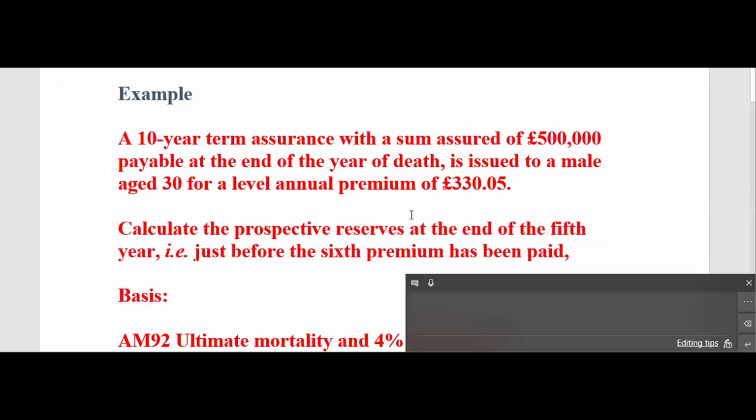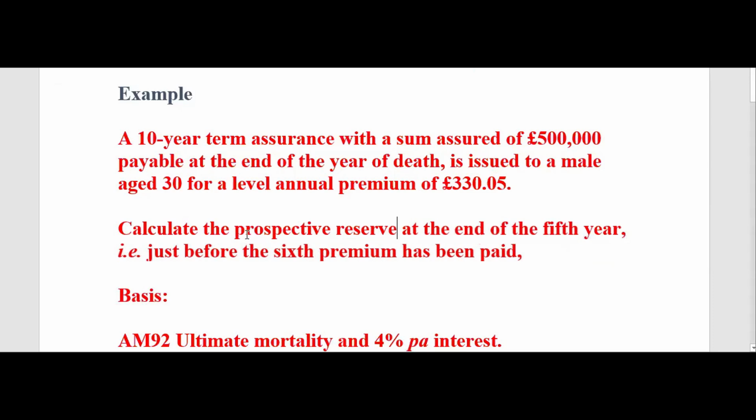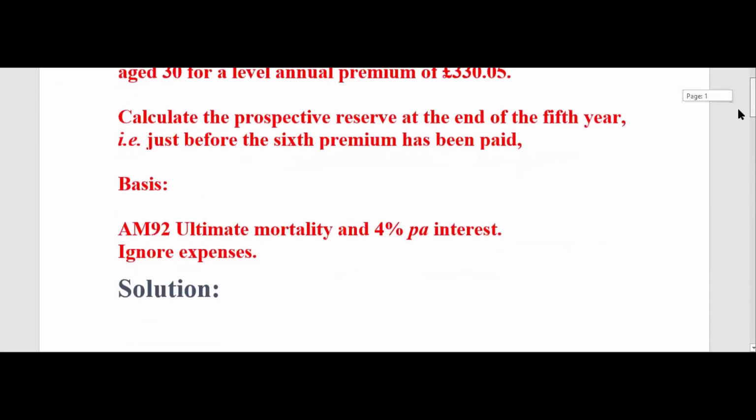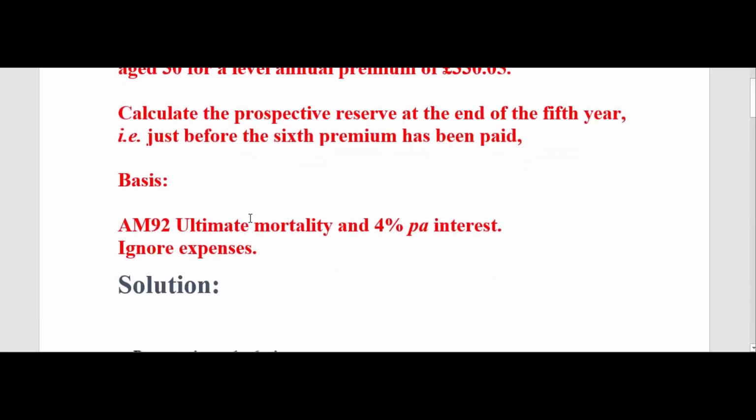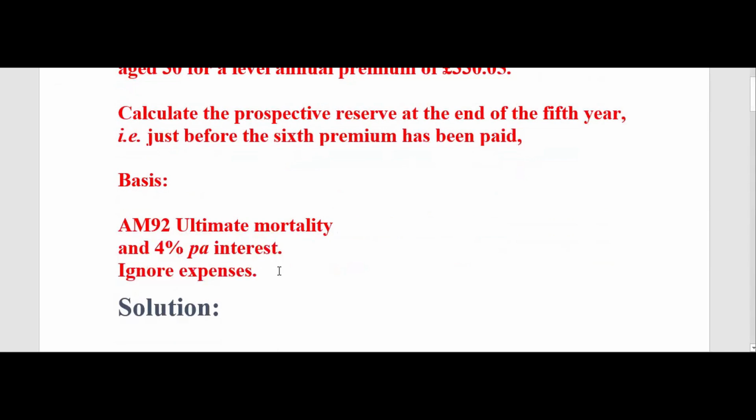Calculate the prospective reserve, that is called reserve, and that's the net premium reserve at the end of 5th year, just before the sixth premium has been paid. Okay, so you need to draw the number line. Again, basis M92 mortality and 4% interest rate. Ignore expenses. For the time being, there is no expense. This will also come very soon.